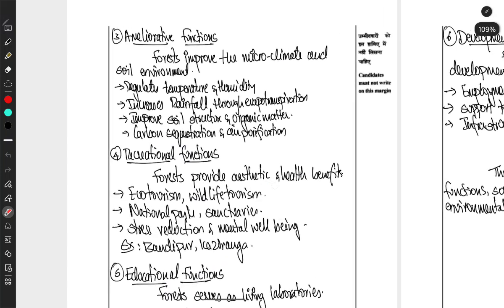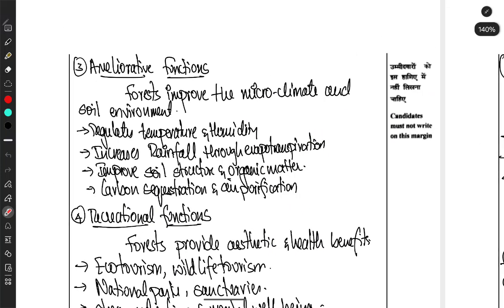Next, ameliorative. The term ameliorative means enhancing, improving or making better. Forests improve the microclimate and soil environment conditions. They regulate temperature and humidity. They increase rainfall through evapotranspiration: if evapotranspiration increases, there will be formation of clouds and it will lead to rainfall. They improve soil structure and organic matter, which plays a very crucial role in cropping systems. They also help in carbon sequestration and air purification.